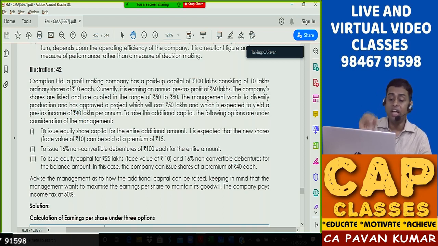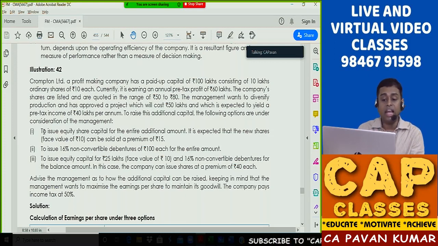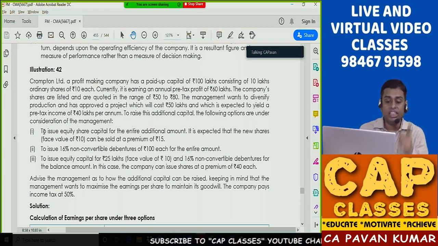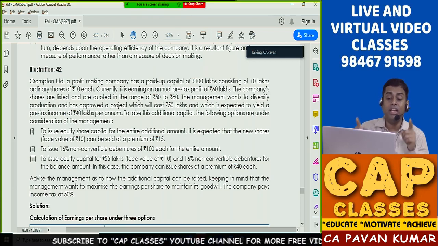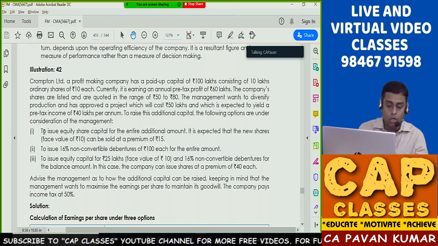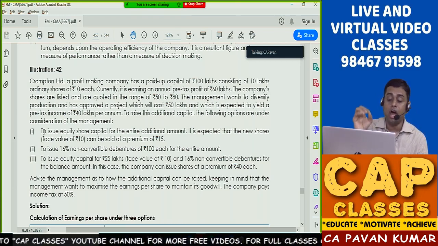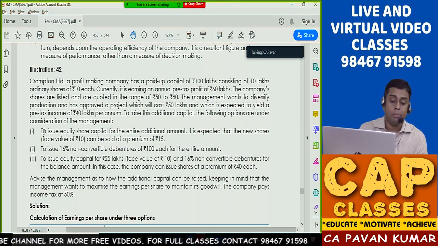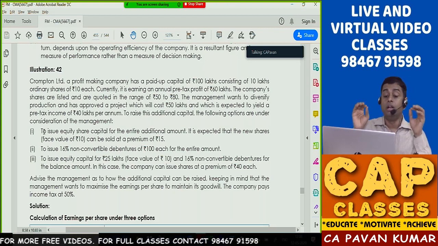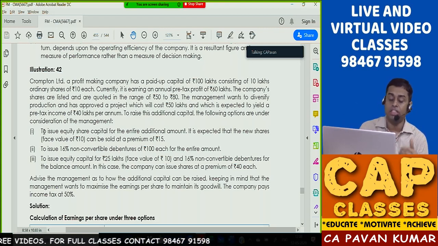1. To issue equity share capital for the entire additional amount. It is expected that the new shares having face value of rupees 10 can be sold at a premium of 15. So what is the issue price? Face value 10 rupees, premium 15 rupees, issue price will be 25. Option 2. To issue 16% non-convertible debentures of 100 each for the entire amount. That means no new shares are coming. New capital is coming by way of debentures.